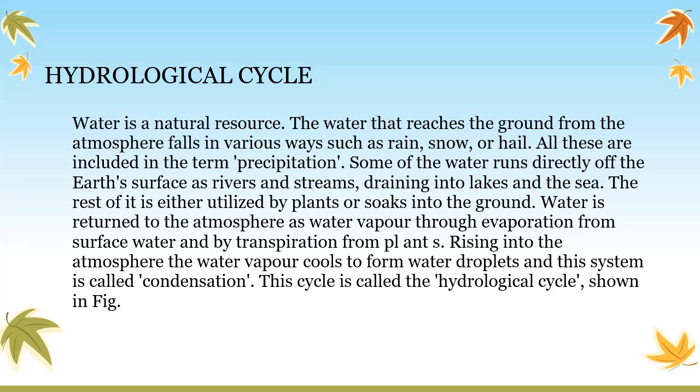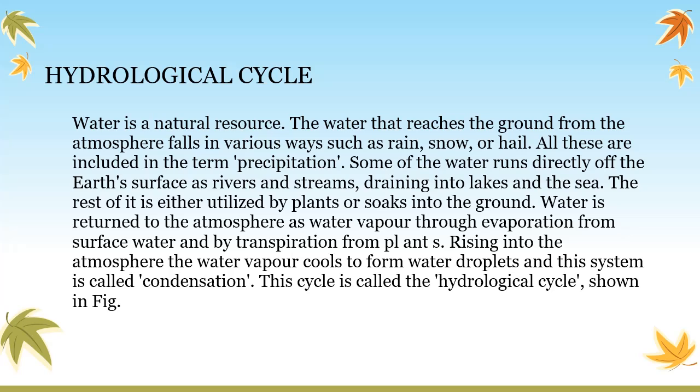The water that reaches the ground from the atmosphere falls in various ways: in the form of rain, snow, or hail. All these are included in the term precipitation. You have studied precipitation in the last two topics, that precipitation is in the form of rain or snow. So all these are included in precipitation.